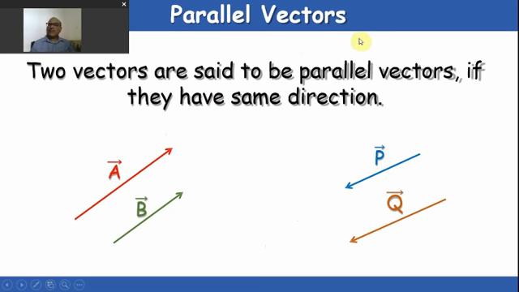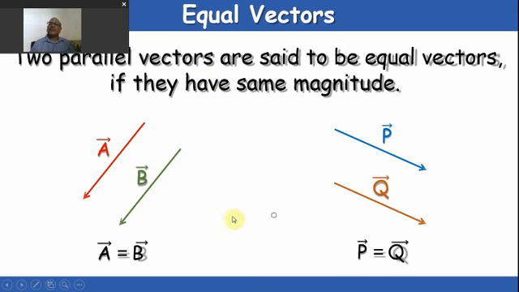So there are parallel vectors. Two vectors are said to be parallel if they have the same direction. Like you see that the vector lengths are different, but the direction is the same. There is no issue about the magnitude value, but the direction should be the same. So they are parallel vectors. Like in P also, the magnitude, the length of the vectors are different, but the directions are the same.